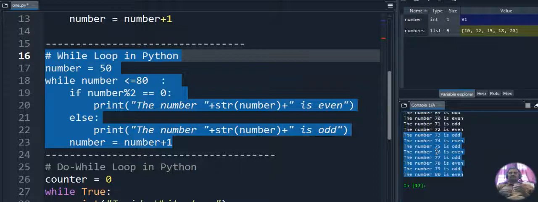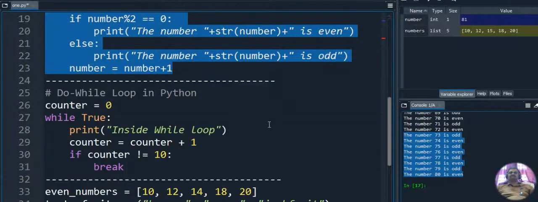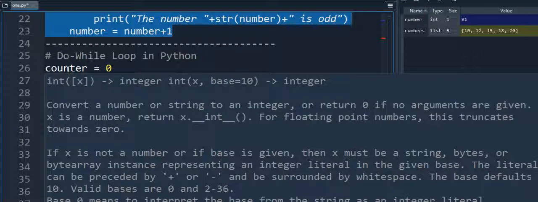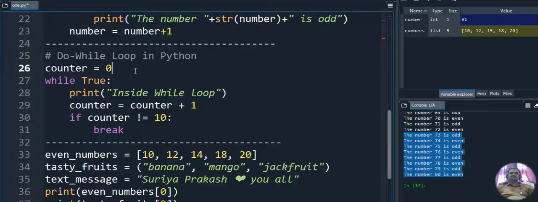Okay, so I hope you understand the for loop and while loop. Now we have to go to the do while loop. The do while loop is not there in Python. We achieve a do while loop with the use of a while loop. How we do that, let's see in the example program. So counter is equal to 0 we are giving. This is the initialization of the variable.